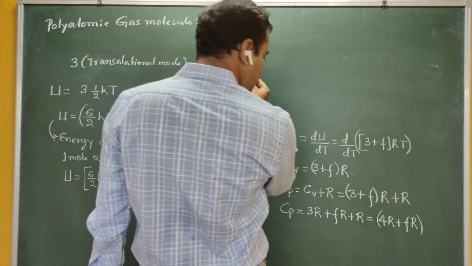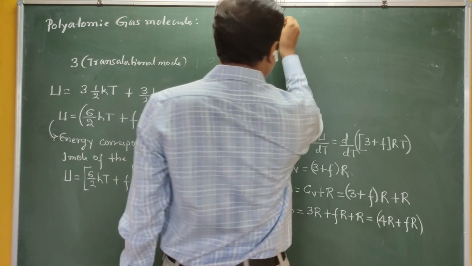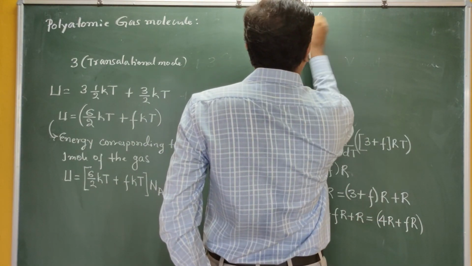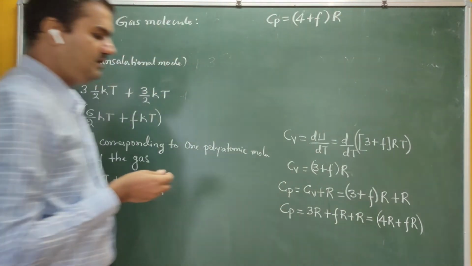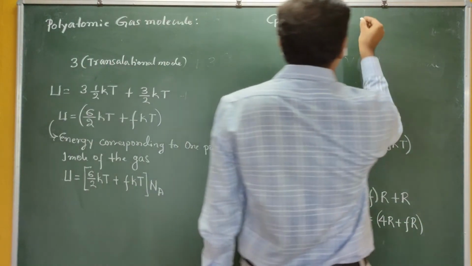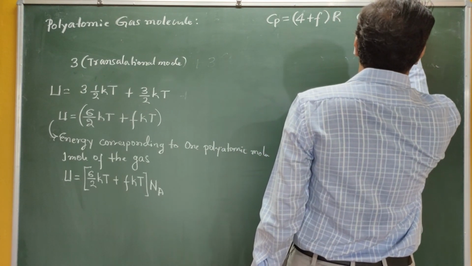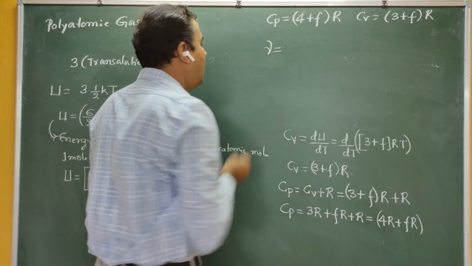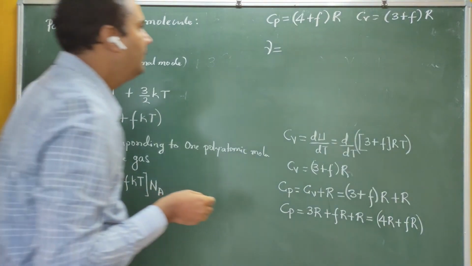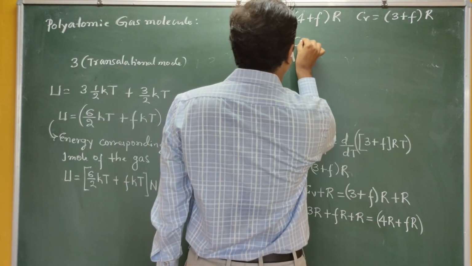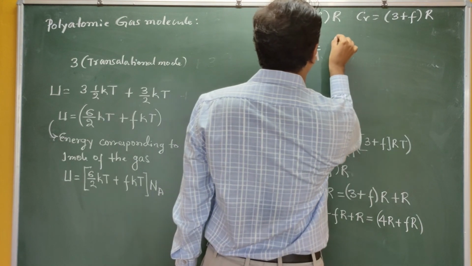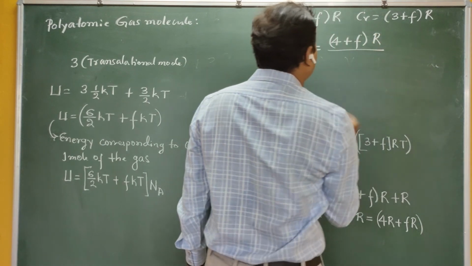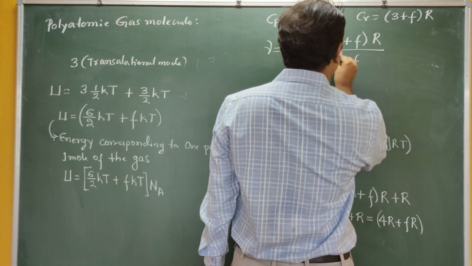Therefore Cp can be written, taking R common, as 4 plus F into R. And Cv is 3 plus F into R. Therefore, the last step, gamma for any polyatomic gas is given by Cp by Cv. Cp is 4 plus F into R divided by 3 plus F into R.